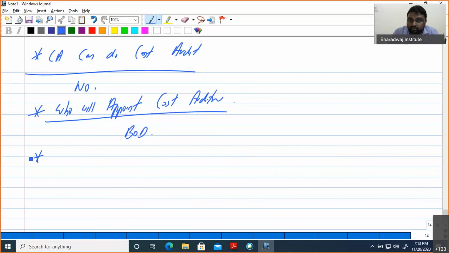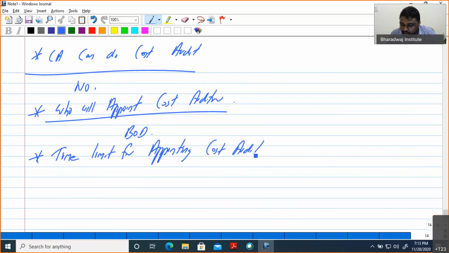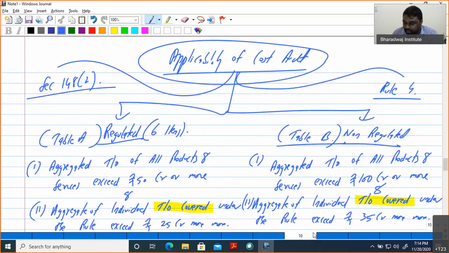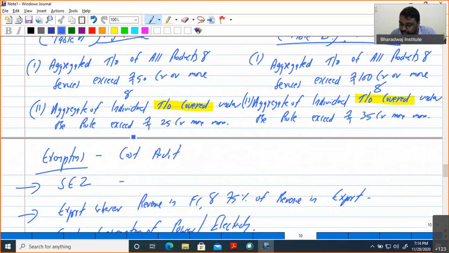The next point, very important, time limit. They will ask these in case study and model questions. Time limit for appointing the cost auditor. See, now we have discussed the criteria for cost audit. When will it apply? It tells us about the previous year. The aggregate turnover of all the products in the previous year.